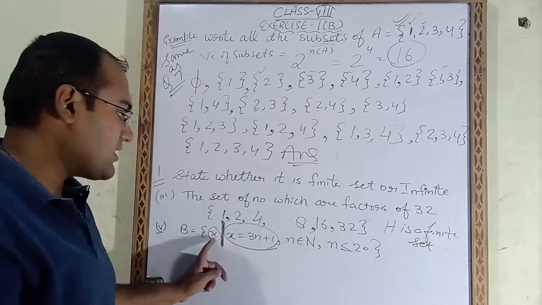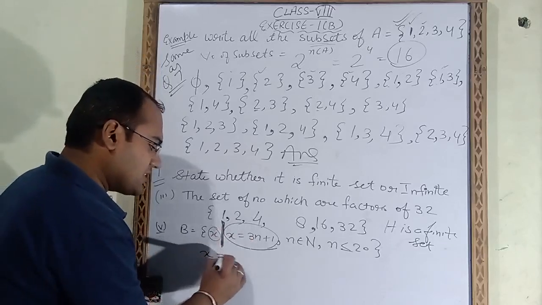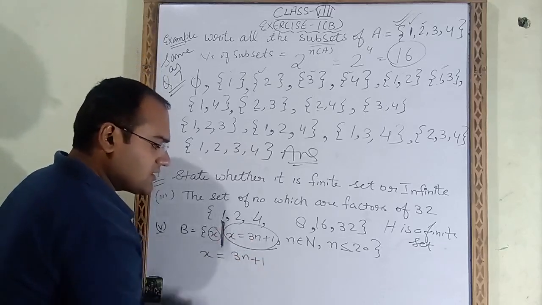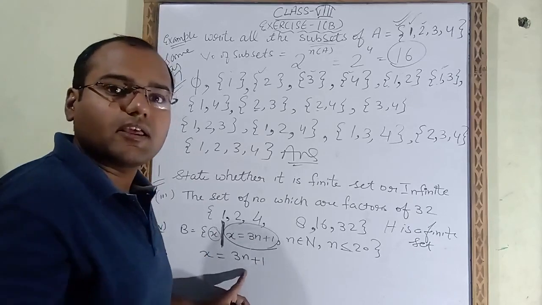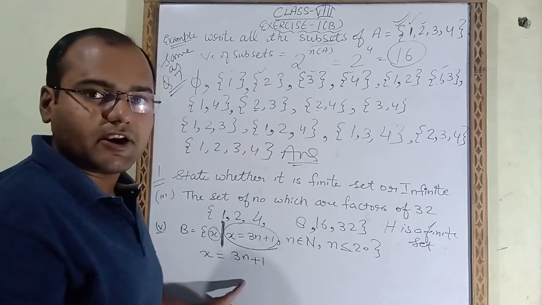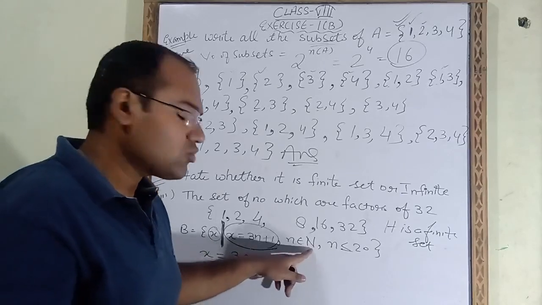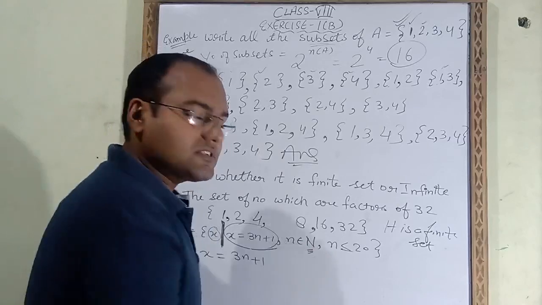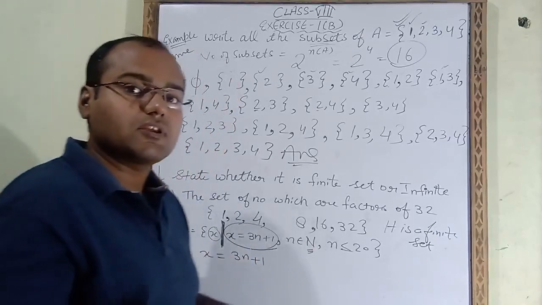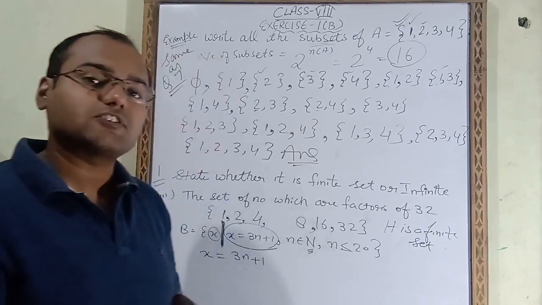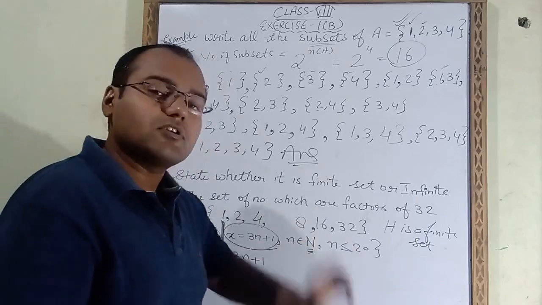In order to find the value of x, we have to use this equation. What is the equation? The equation is x is equal to 3n plus 1. That means the x value depends on n. And what is n? n belongs to capital N. Capital N means natural numbers. So that means for n we have to put natural numbers. Natural numbers start from 1. And here it is written n is less than or equal to 20.